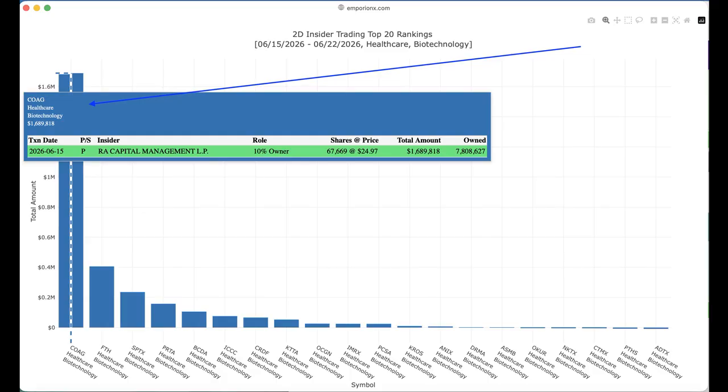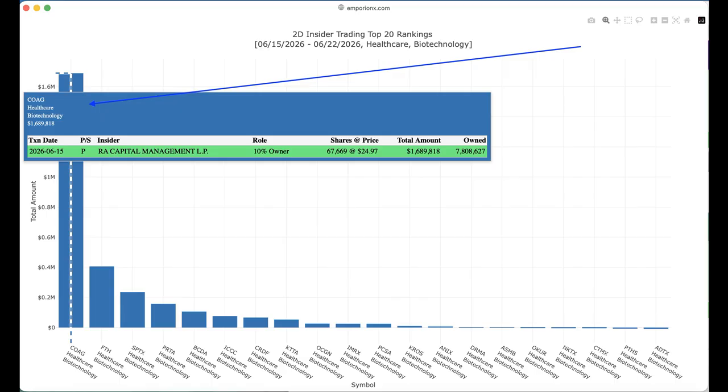Now, let's take a closer look at COAG. The interactive chart allows us to examine the individual transaction behind the ranking. Here, we can see the June 15th purchase of approximately $1.69 million highlighted directly on the chart.